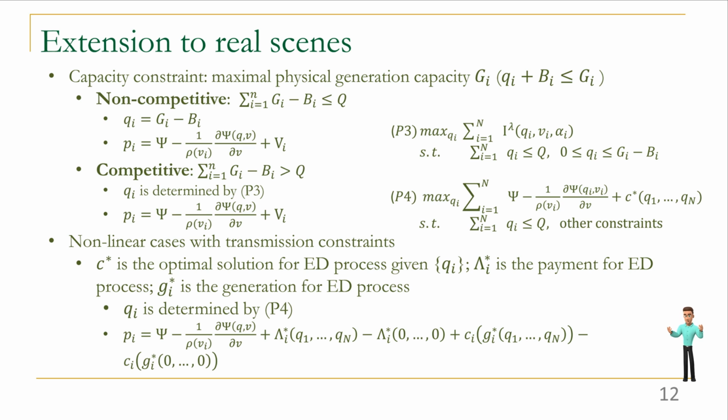Lambda i asterisk is the payment for the ED process. Gi is the generation. Then we can derive the Qi determined by problem, P4, which can be derived by the definition of the auction and our BIC conditions. Then capacity constraints and transmission constraints should also be included in P4. Then the payment can be designed by the BIC equivalence and extra profit to achieve the truthfulness.